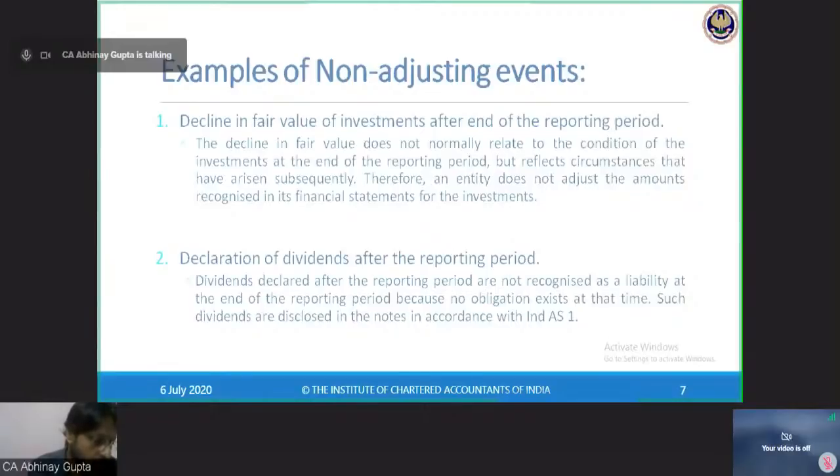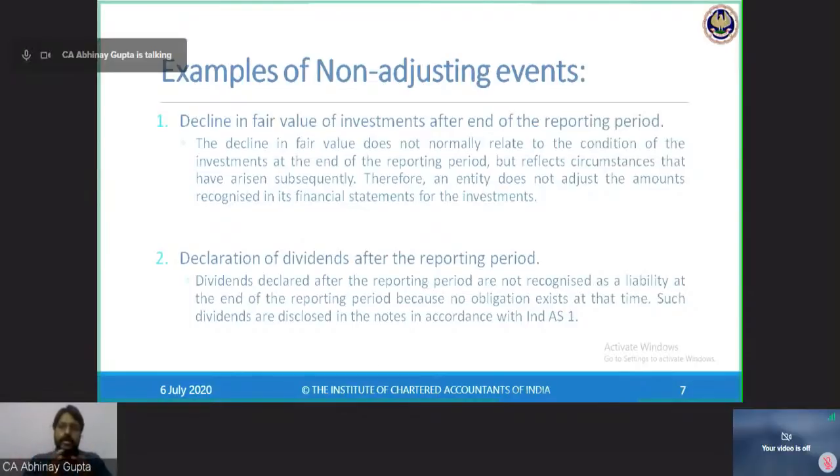Sir, what if we had evidence that the debtor has bad credit worthiness, but information about insolvency of the debtor is known after approval of the accounts? This is a good question. The question is, there was a debtor whose credit worthiness was impaired by the end of 31st March. That is, the ratings have been downgraded and management was aware. But this debtor has not filed for insolvency or become insolvent before the approval of accounts, and has become insolvent after 15th of May, say 16th of May or 20th of May.